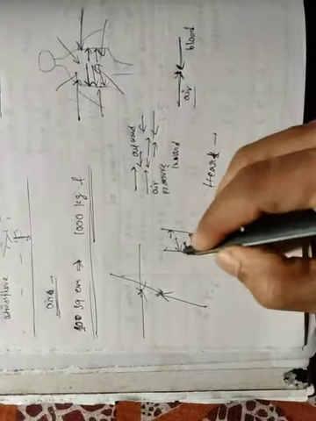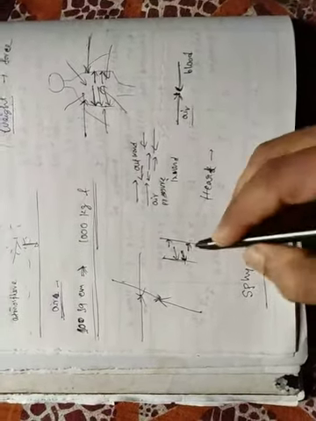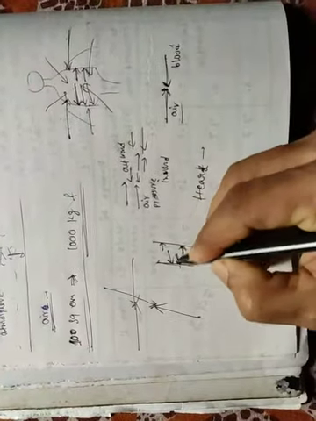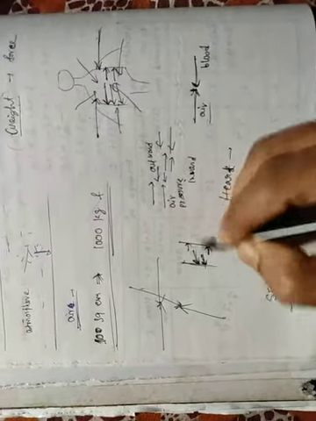The heart carries the blood through arteries. Okay. And the heart is a pumping machine. Blood pressure is the pressure exerted by the blood on the wall of the arteries, or the force exerted by the blood per unit area of the wall of the arteries is called blood pressure. Okay.